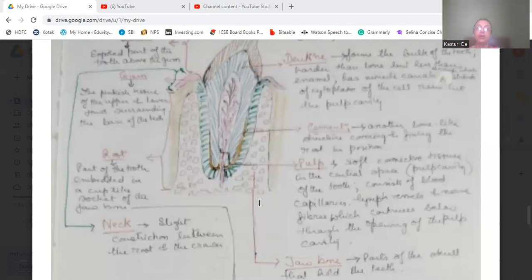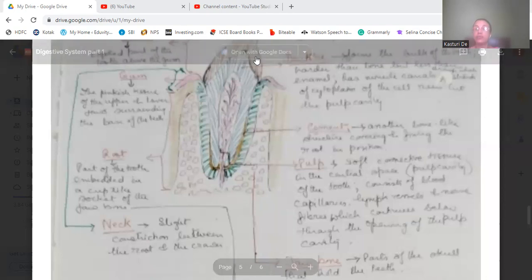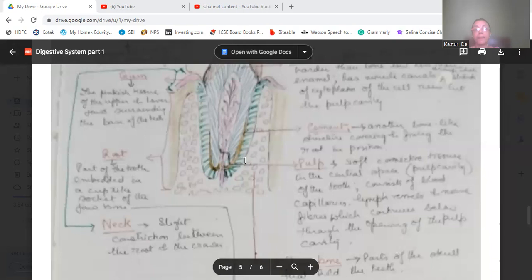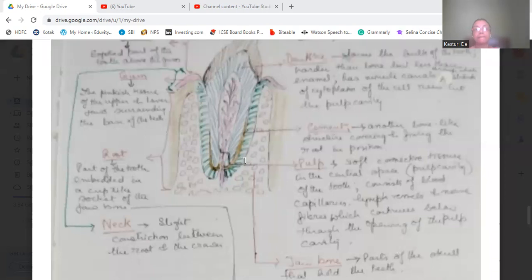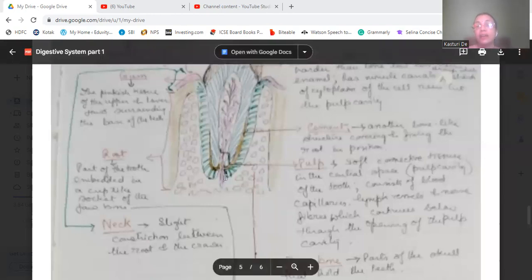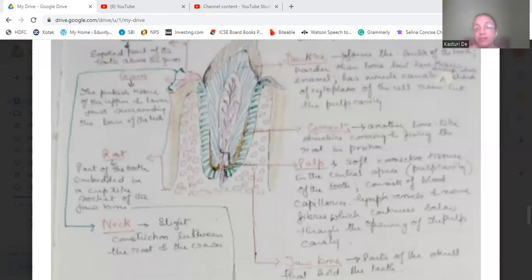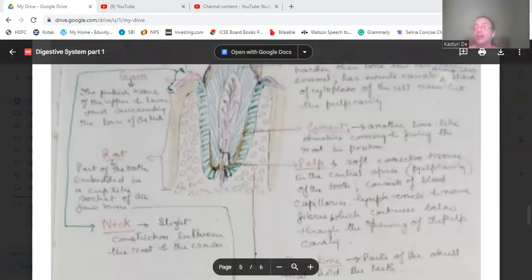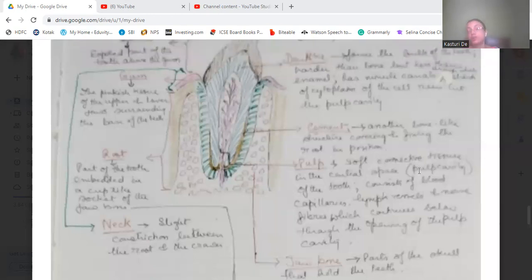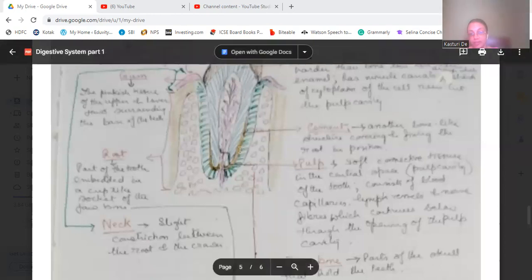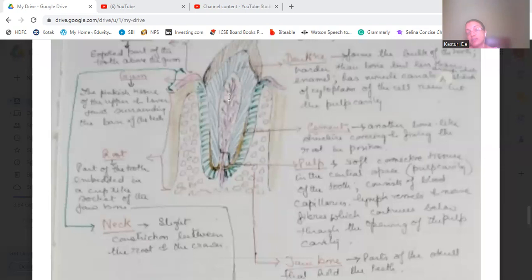Now, between the dentine and the gum, there is the cement. Cement is another bone-like structure which covers and fixes the root in position. Just below, you can see the brown color, that is the cement.